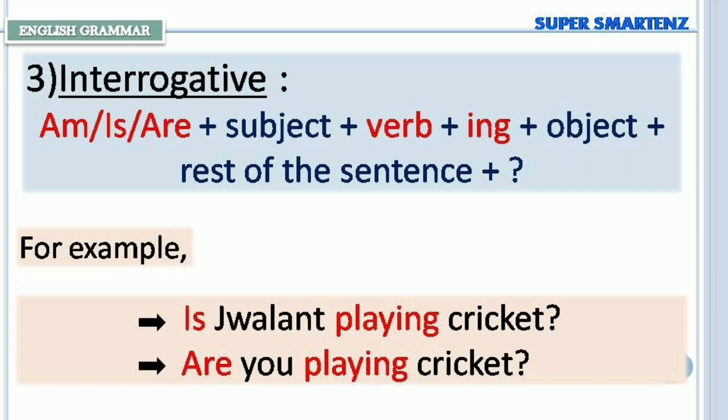Interrogative sentence structure of present continuous tense. Am or is or are plus subject plus verb plus ing plus object plus rest of the sentence plus question mark. For example, is Jwalant playing cricket? Are you playing cricket?